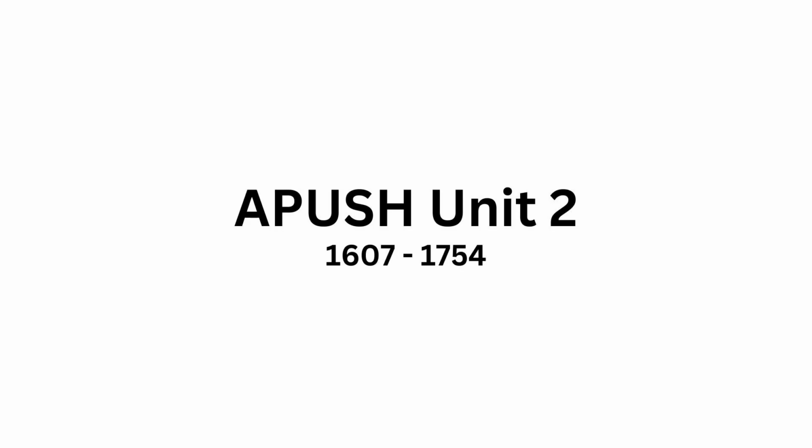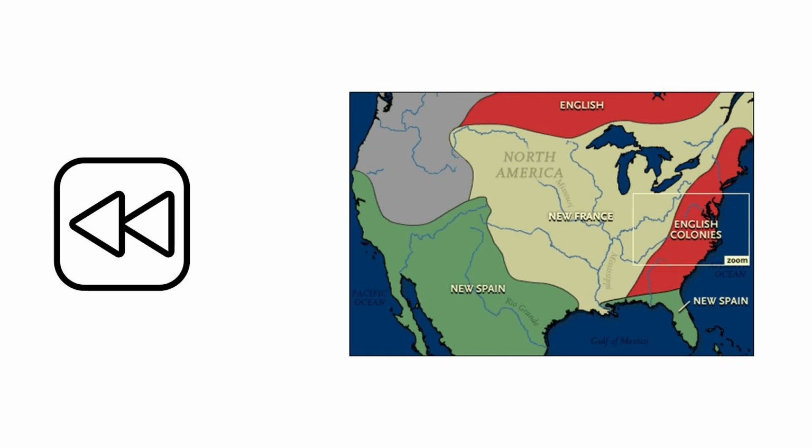This is AP US History Unit 2, period 1607 to 1754. In the previous unit, we went over Spanish, French, and English colonization. It is the English colonies that go on to form the United States of America, so we'll be focusing on those. Let's go over them really quick.